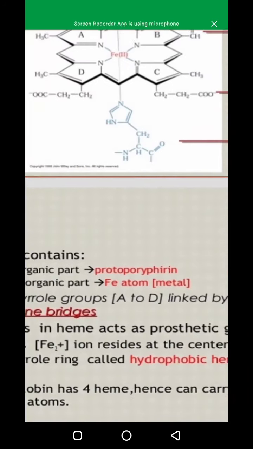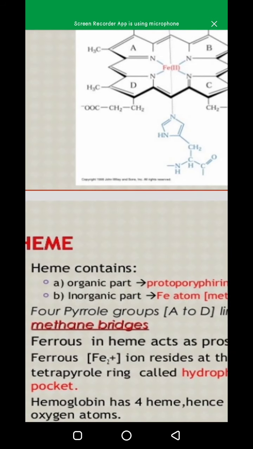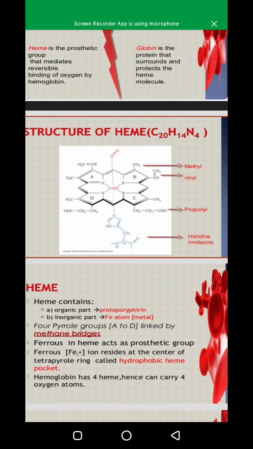There is a space between porphyrin and heme group, which is called heme pocket. Hemoglobin has 4 heme, so it is evident that hemoglobin can carry 4 oxygen atoms at one time.